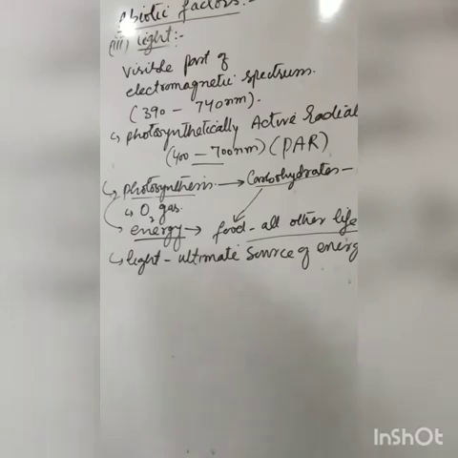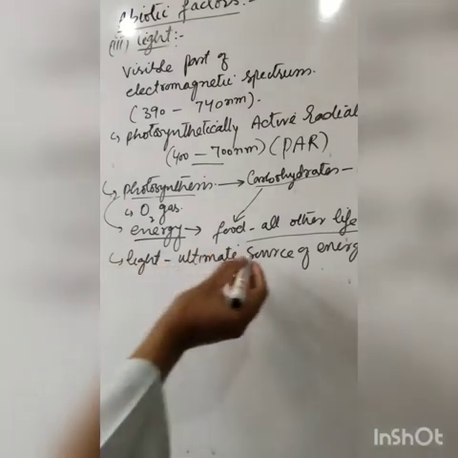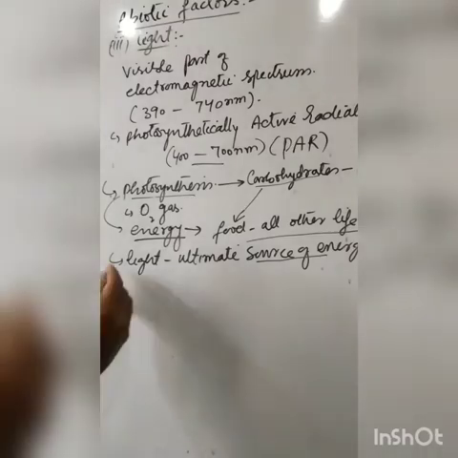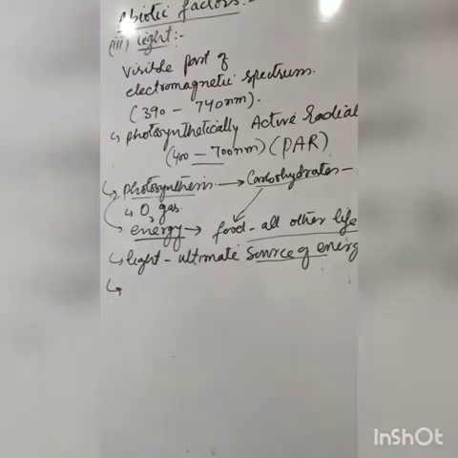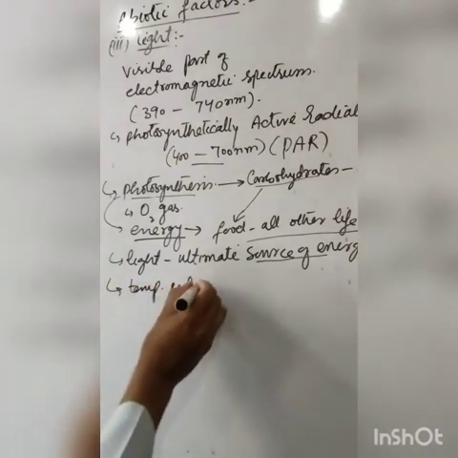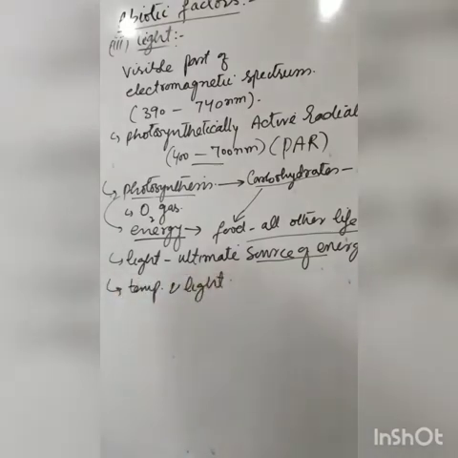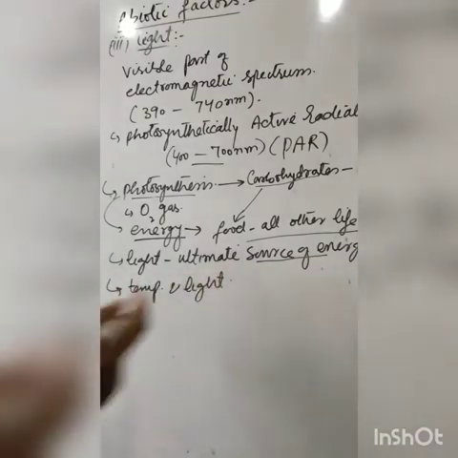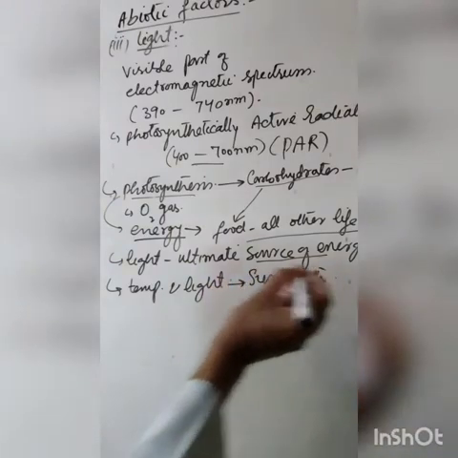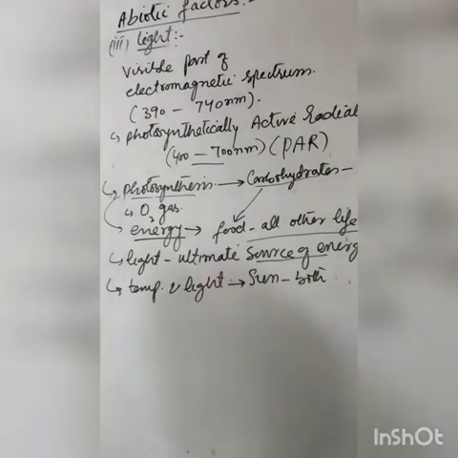Now, life exists because of this source of energy. The availability of light on land is closely linked with that of temperature. That means temperature and light are closely linked, as we know that the sun is the source of both light as well as temperature.